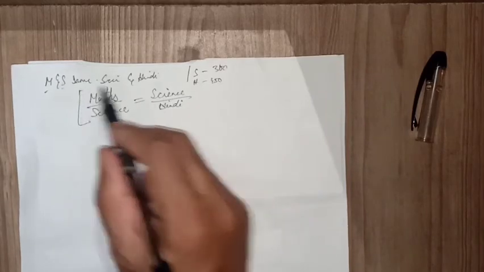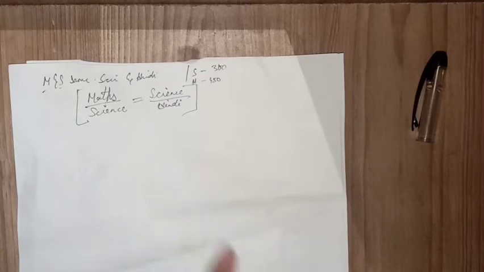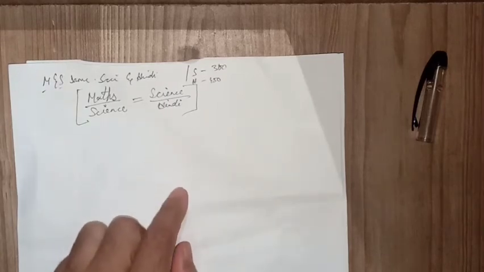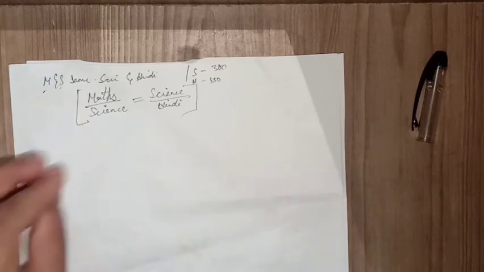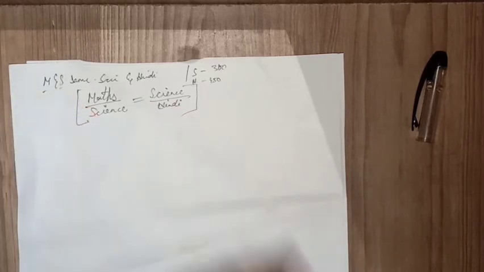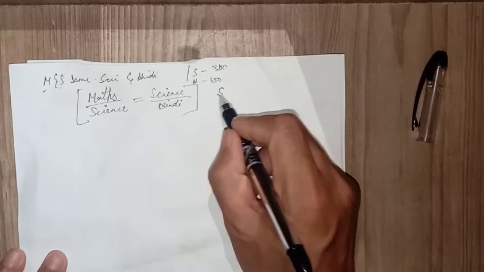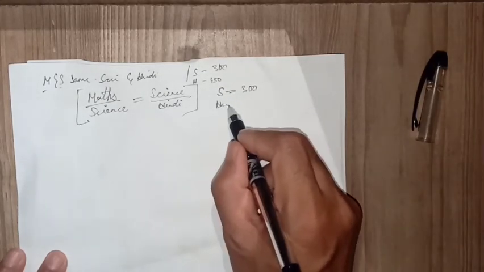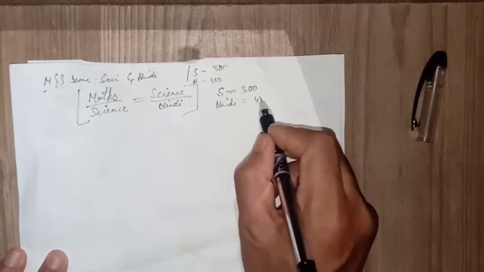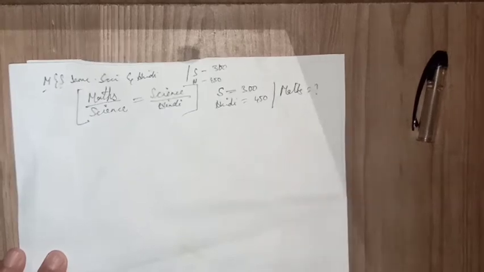So there were a few books in the library, and when the librarian counted the books, he found that the ratio of maths and science is equal to the ratio of science and Hindi. The question was given: the number of science books was 300 and Hindi books was 450. You have to find the number of maths books.